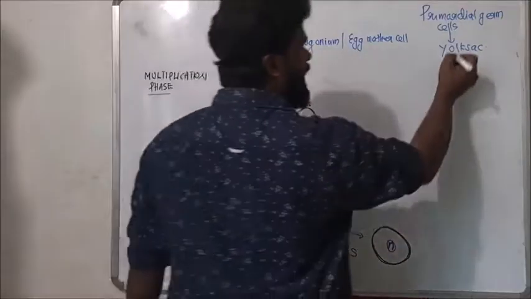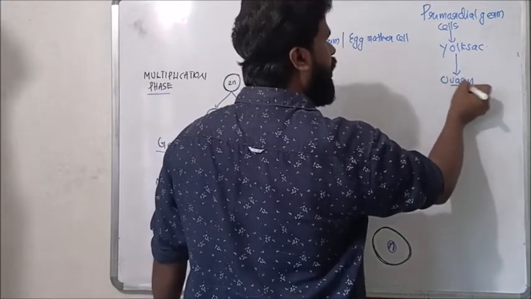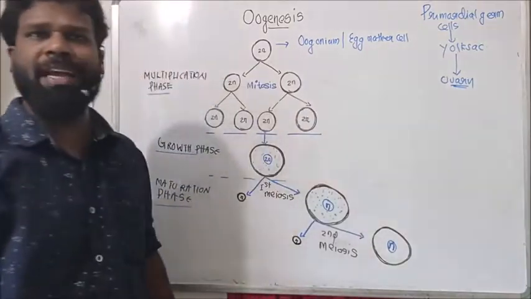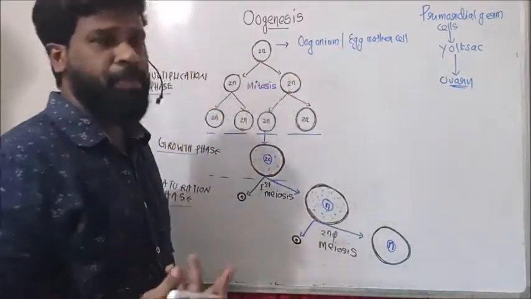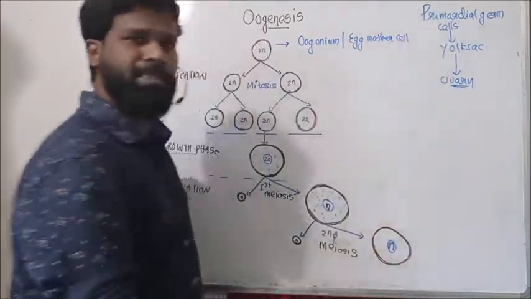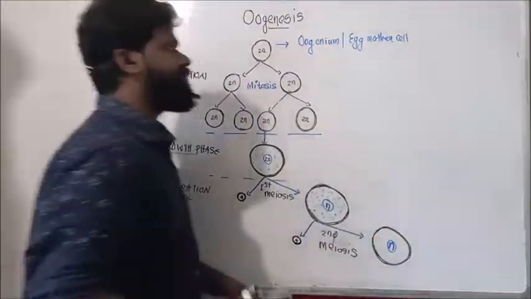In the embryonic stage, the primordial germ cells migrate to the ovary, and within the ovary they differentiate into oogonium or egg mother cell. This oogonium is the stem cell for egg production, formed from the fundamental cell called the primordial germ cell formed in the yolk sac in our embryonic stage.